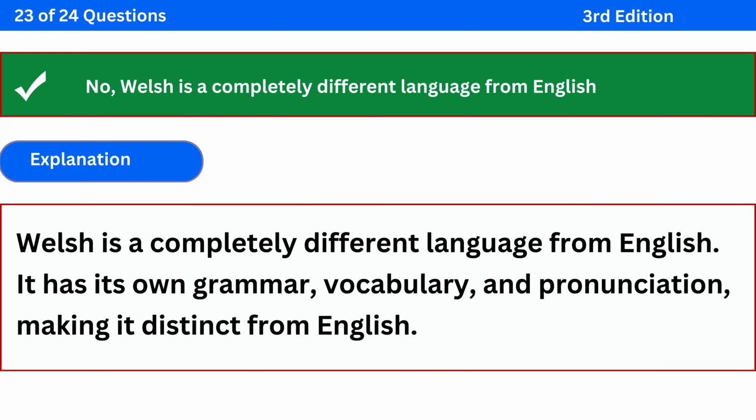The correct answer is no, Welsh is a completely different language from English. Explanation: Welsh is a completely different language from English. It has its own grammar, vocabulary, and pronunciation, making it distinct from English.